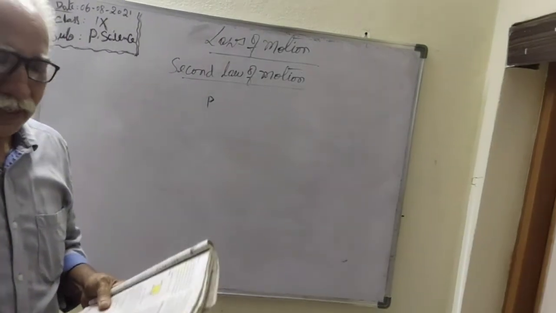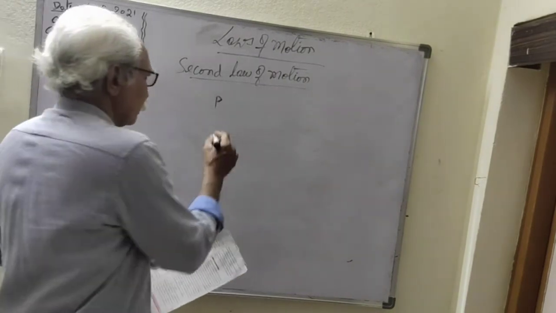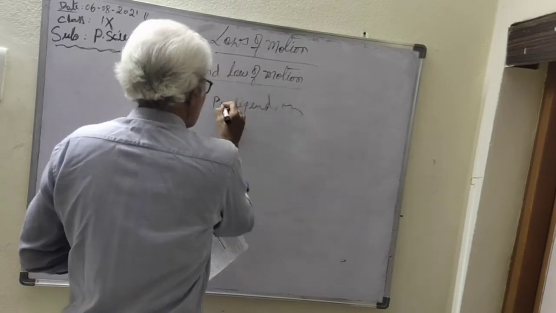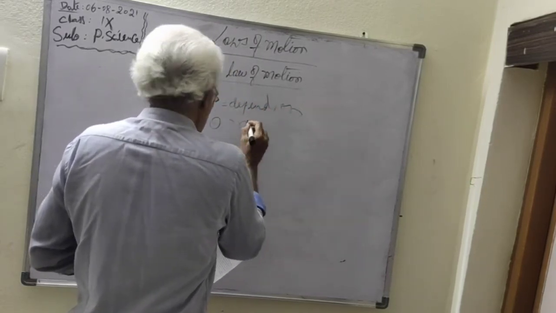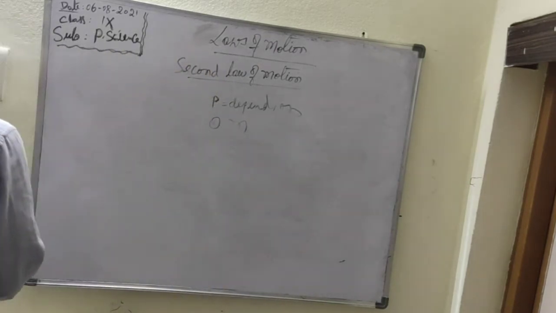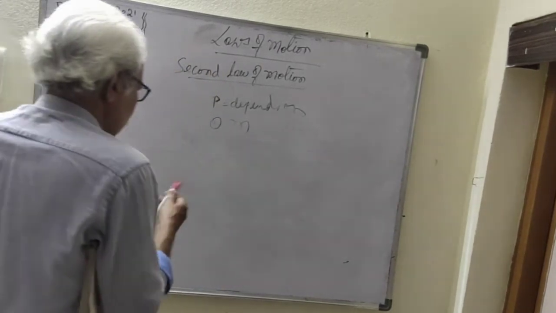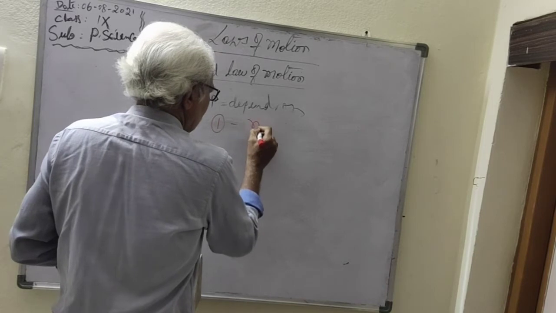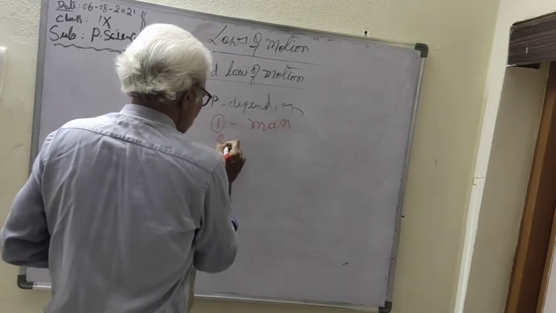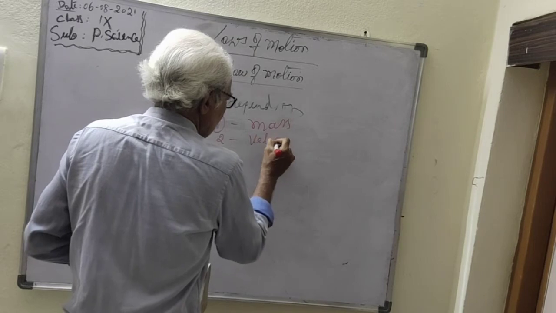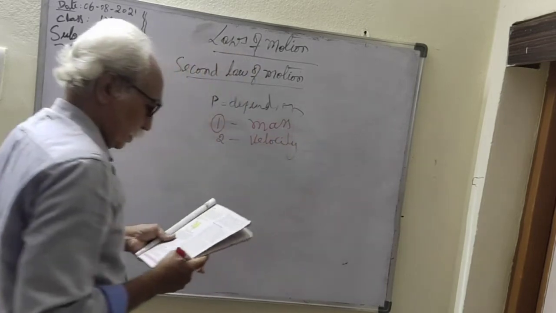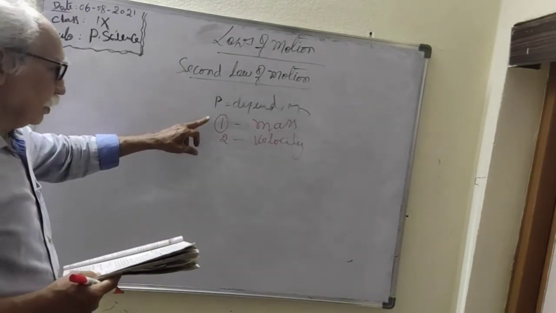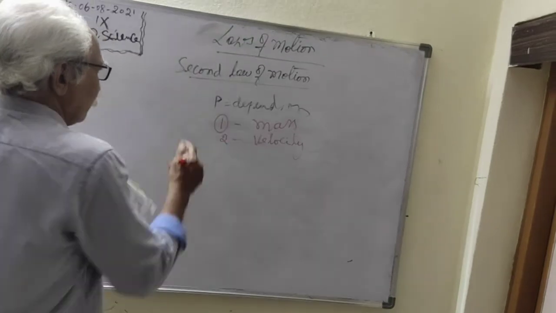Momentum depends on two factors. Already we discussed: one is mass, and two is velocity. So these are the two factors affecting the momentum.